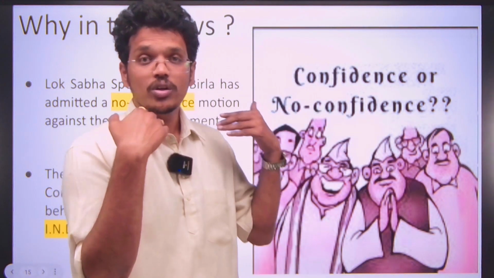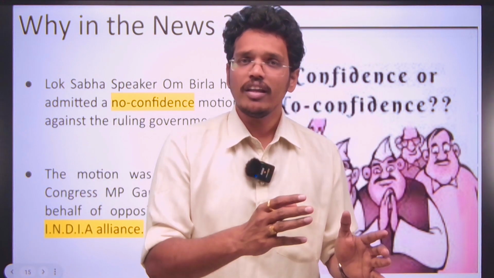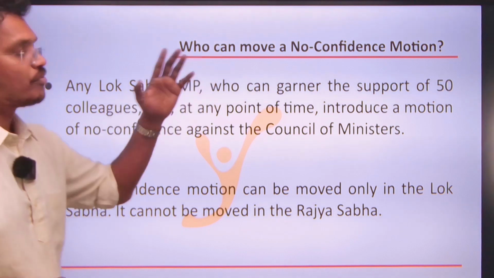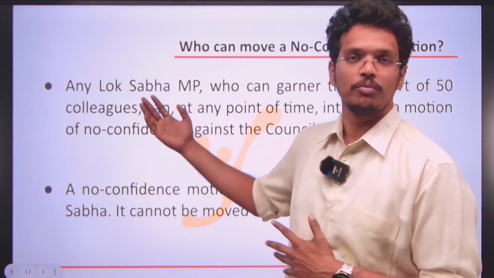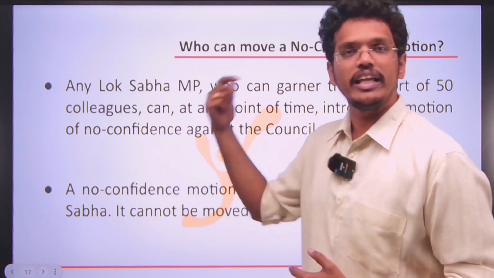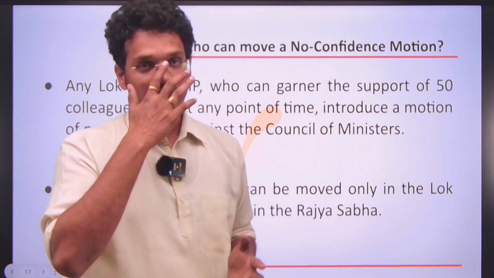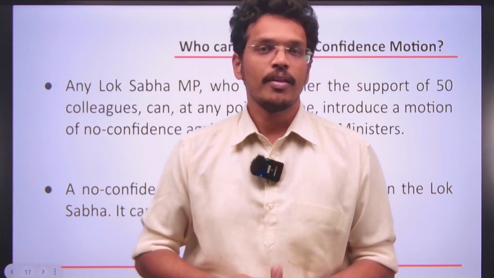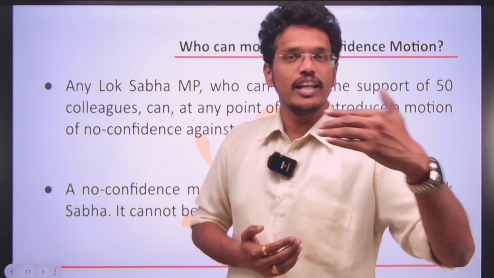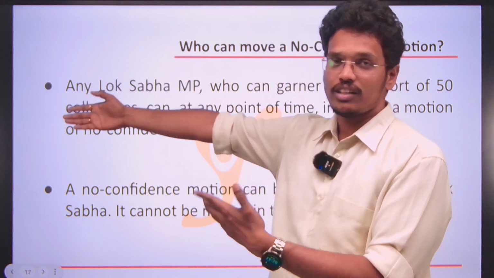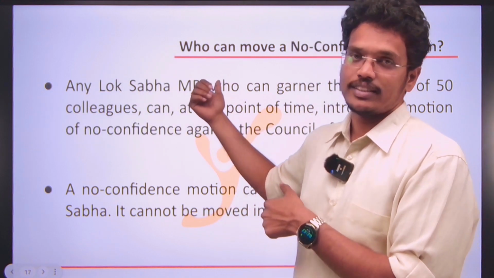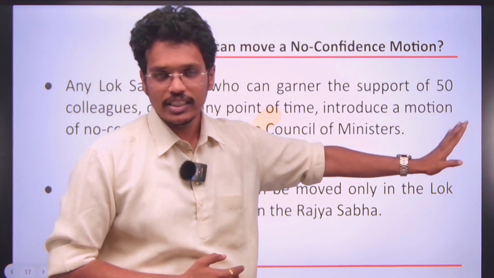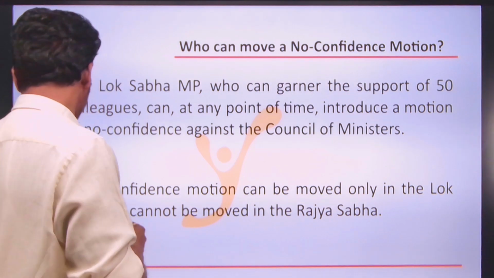So who can move this motion? Any MP who has the support of 50 MPs can move this motion, only in Lok Sabha. Why only in Lok Sabha? Why not in Rajya Sabha? Because you can form the government when you have a majority in Lok Sabha, irrespective of the majority in Rajya Sabha. The government will be formed only when there is a majority in Lok Sabha. That's why, if you lost faith in the government, you have to move this motion only in the Lok Sabha.